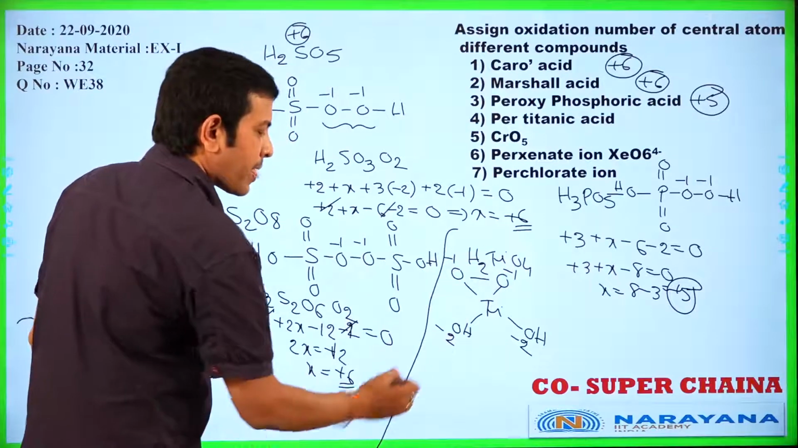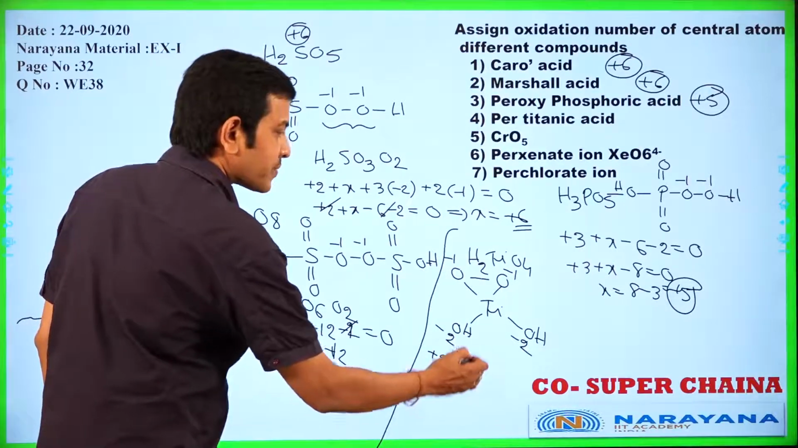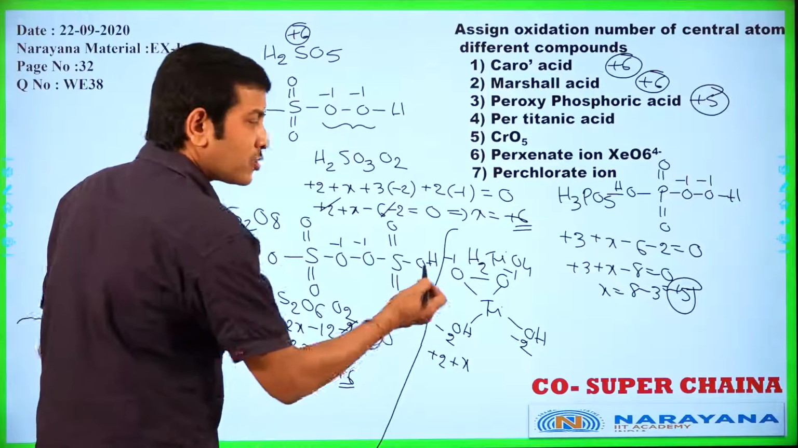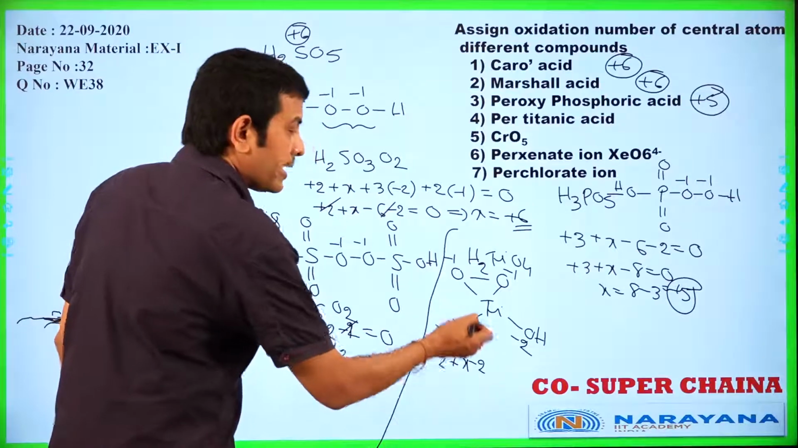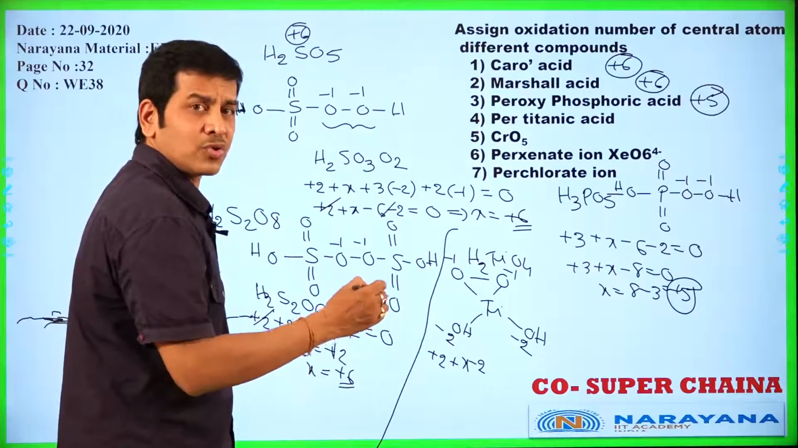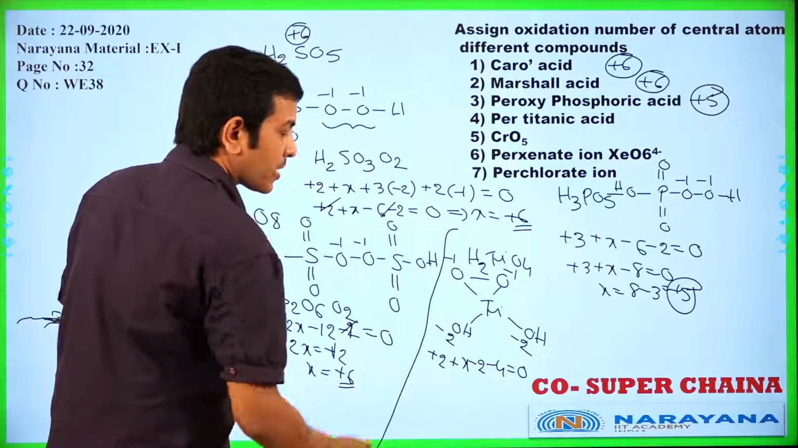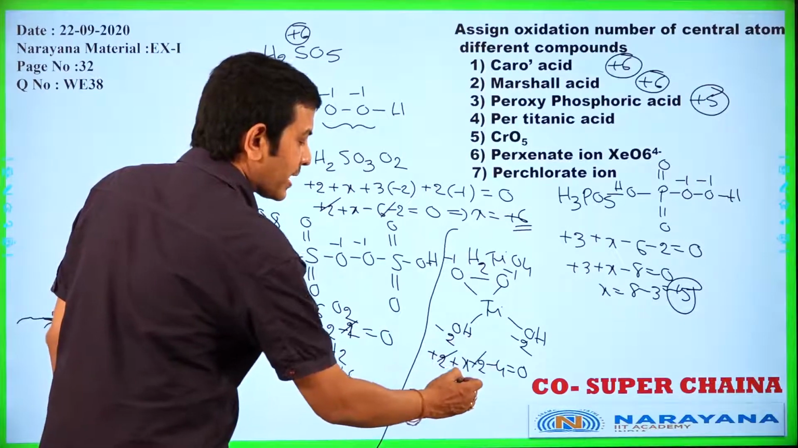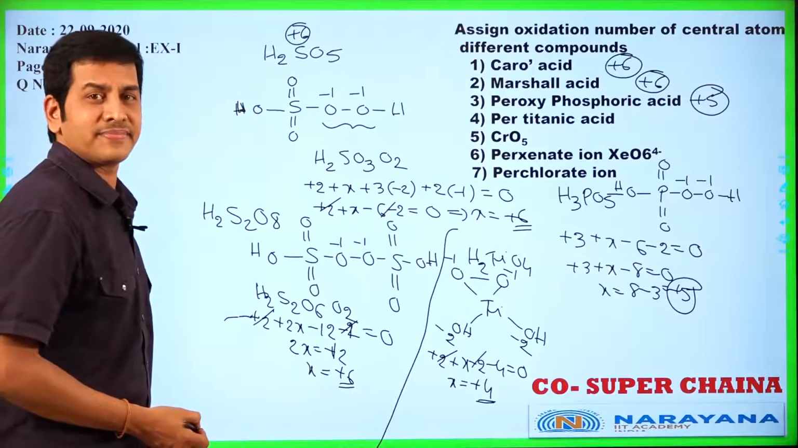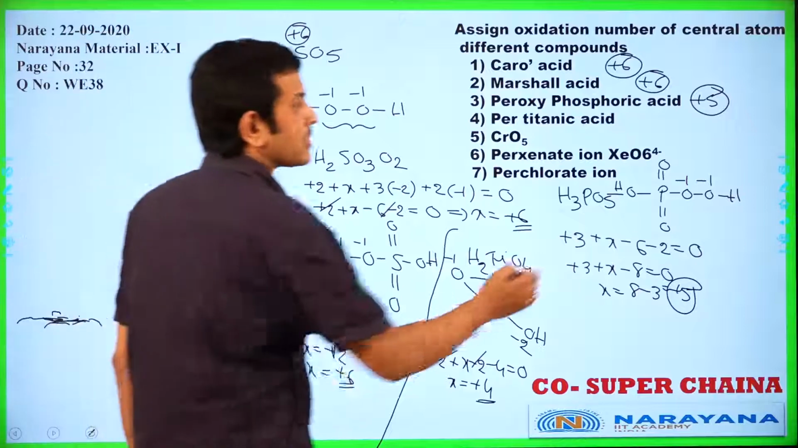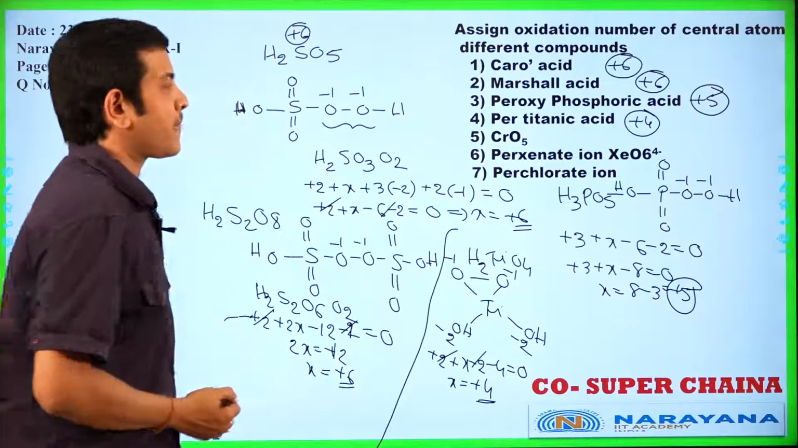Now +2 plus X. Out of those 4 oxygen atoms, 2 oxygen atoms are -1, so 2 into -1 is -2. And 2 oxygen atoms are -2, so 2 into -2 is -4, which is equal to 0. Okay, +2 and -2 cancel. Now X is equal to +4, the oxidation number of titanium. Peroxy bonds are present. Here +4 is the oxidation number of that per-titanic acid.